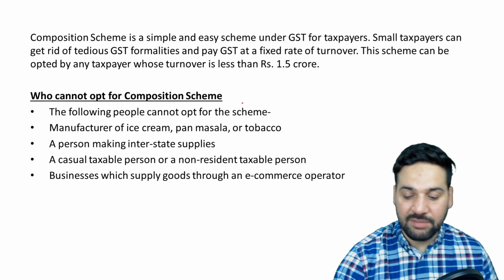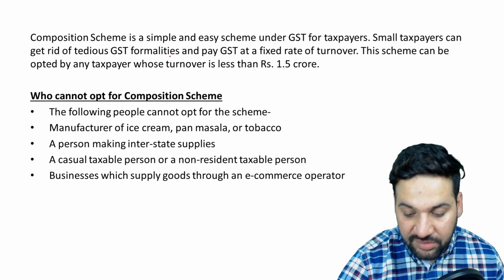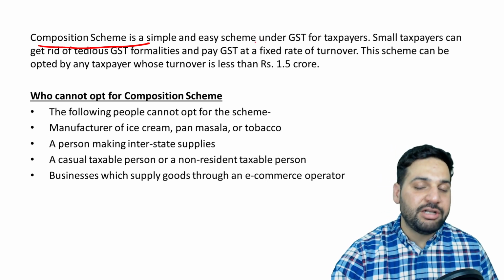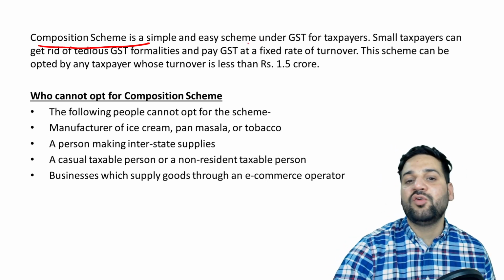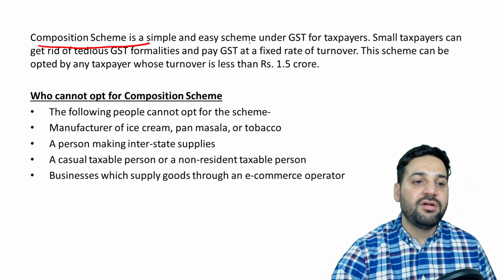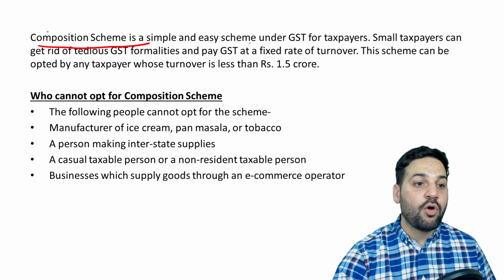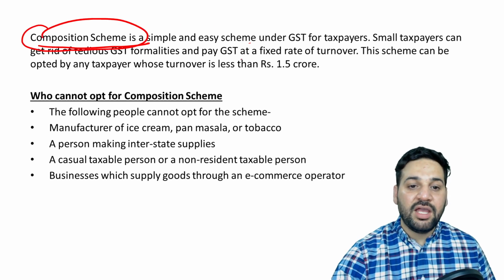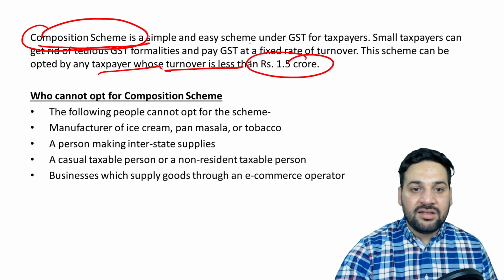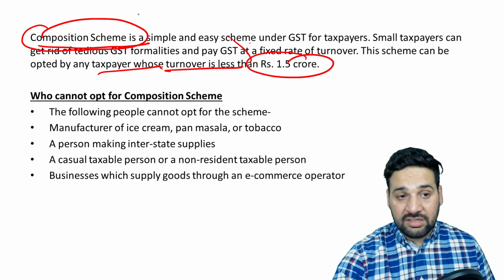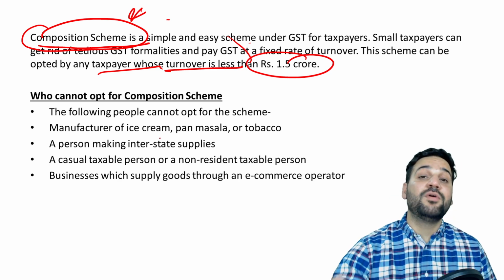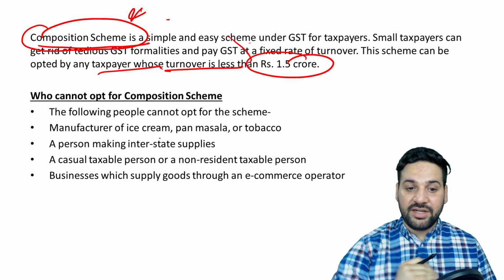Now composition scheme. This is extra. The composition scheme is simple. See students, not every trader, not every businessman is ready to file the GST return every month. There is a lot of paperwork involved. So there is an alternative scheme available, the composition scheme. Under this scheme, if the taxpayer's turnover is less than 1.5 crore, he can register under the composition scheme. He doesn't need to file the monthly return, but he won't be getting the benefit of input tax credit.